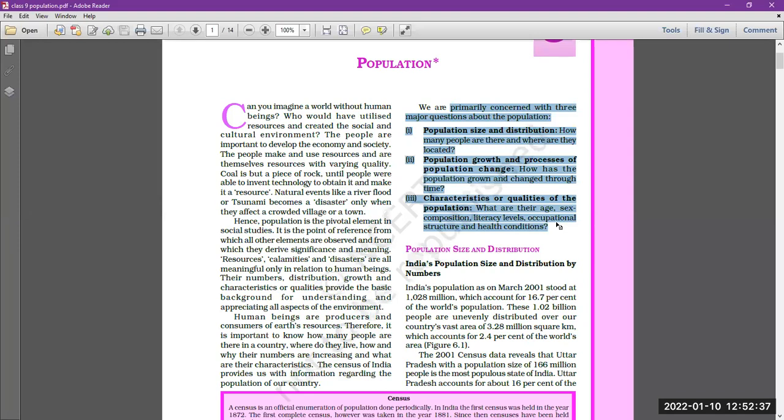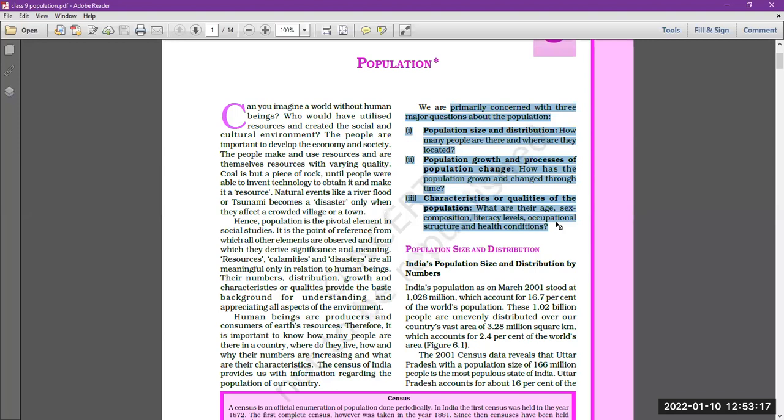And when I am talking about the distribution, that how it is distributed, it is not equally distributed in India. What does it mean? The population distribution is uneven in India. It means in India, some states have high population and some have low population. If I'm talking about the states having high population, the best example is Uttar Pradesh. So Uttar Pradesh has a population of 199 million people. ये एक high population area. And when I'm talking about the states having low population, then Arunachal Pradesh जो है वहां पे population बहुत कम है.